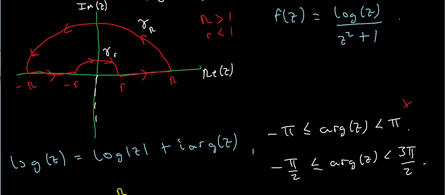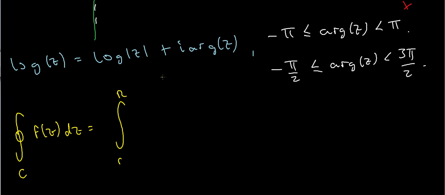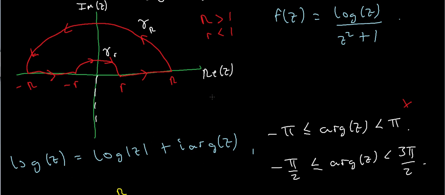Right? The angle this line makes with itself is 0. So the imaginary part of this complex logarithm is going to be 0. So I can actually just write this whole thing as the integral of log x divided by x squared plus 1 dx. Okay, so that takes care of that contribution.